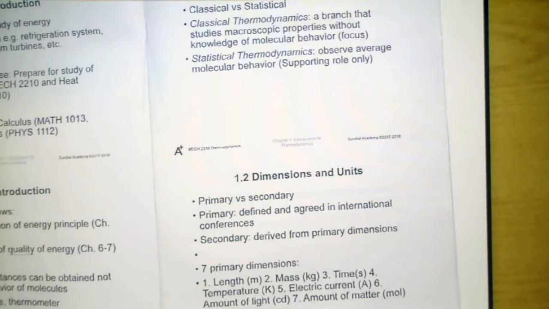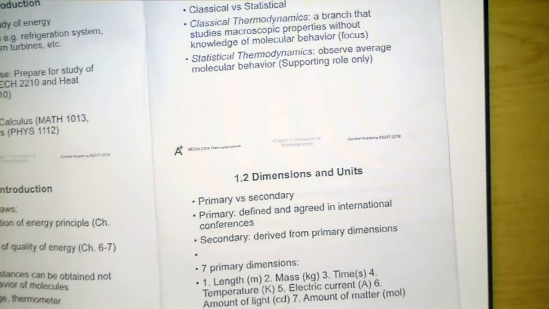The branch of thermodynamics that studies macroscopic properties without knowing the actual behavior of molecules is called classical thermodynamics. Another branch is called statistical thermodynamics, in which the average behavior of molecules is observed. In this course, we will only focus on engineering applications of thermodynamics, so the second branch is only supplementary to the first branch.